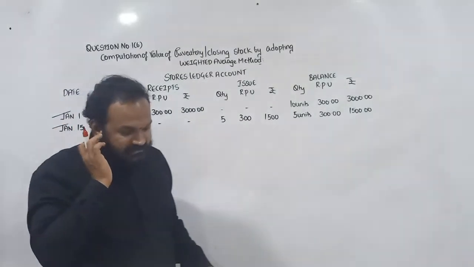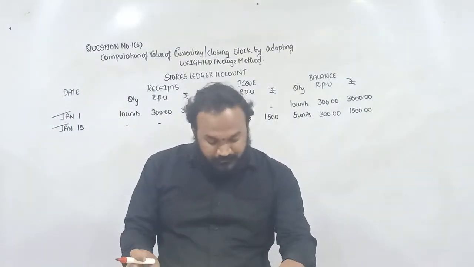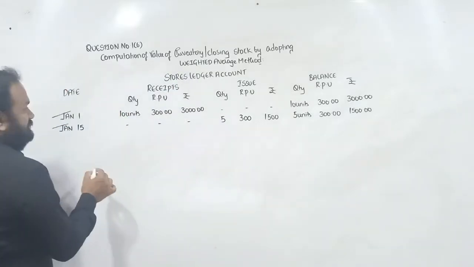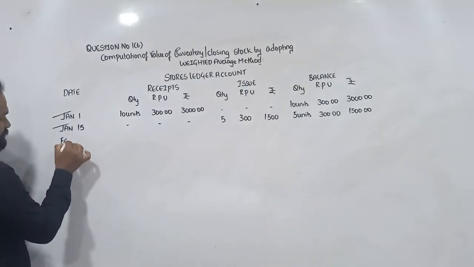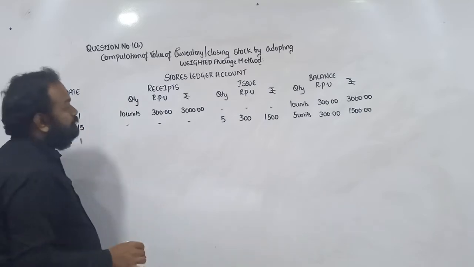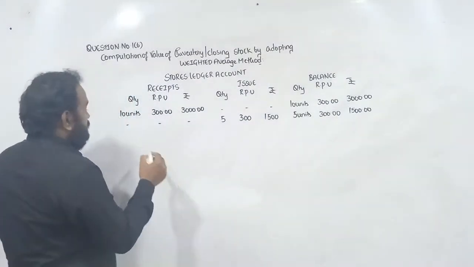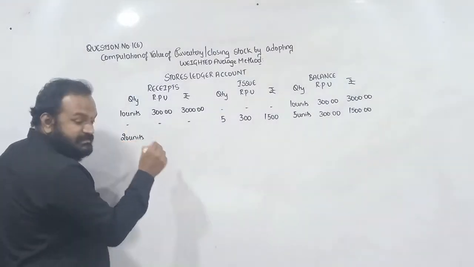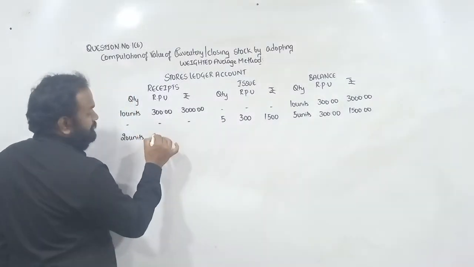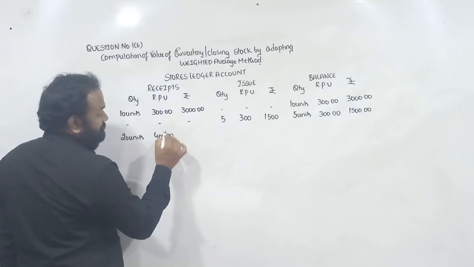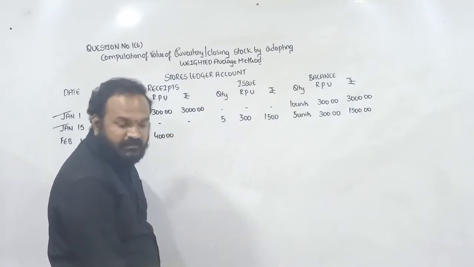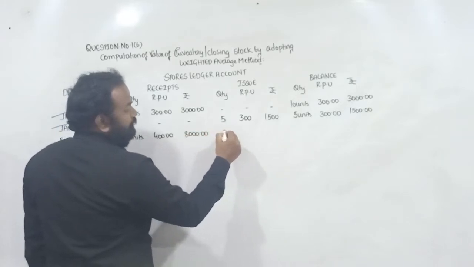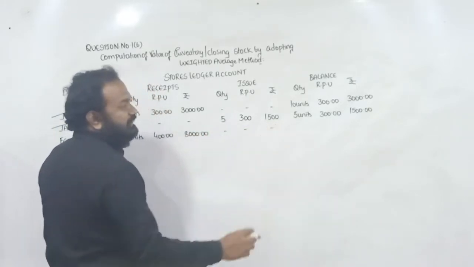Next, third transaction is on 1st February. Again, we'll initiate a purchase activity. February 1. We go for purchase of how many units? 20 units. This time, supplier is charging how much per unit? 400 per unit. 20 into 400. It's 8000. On the date, we don't have any issues.